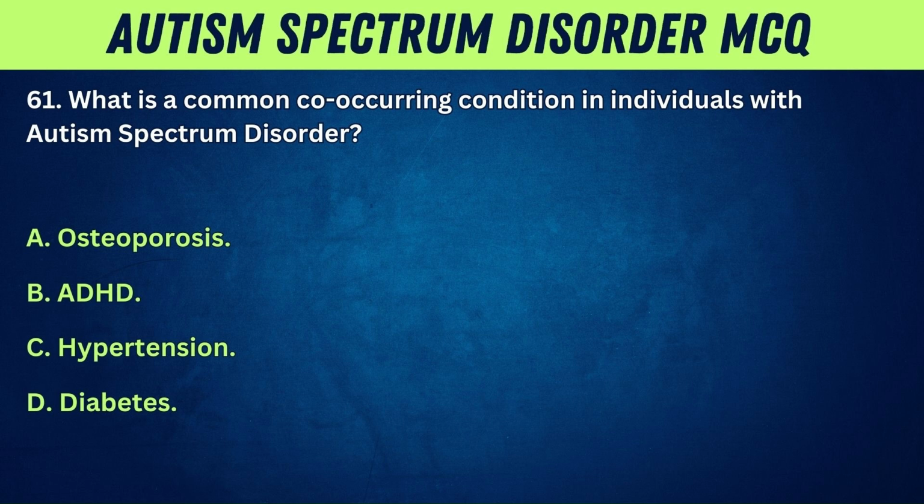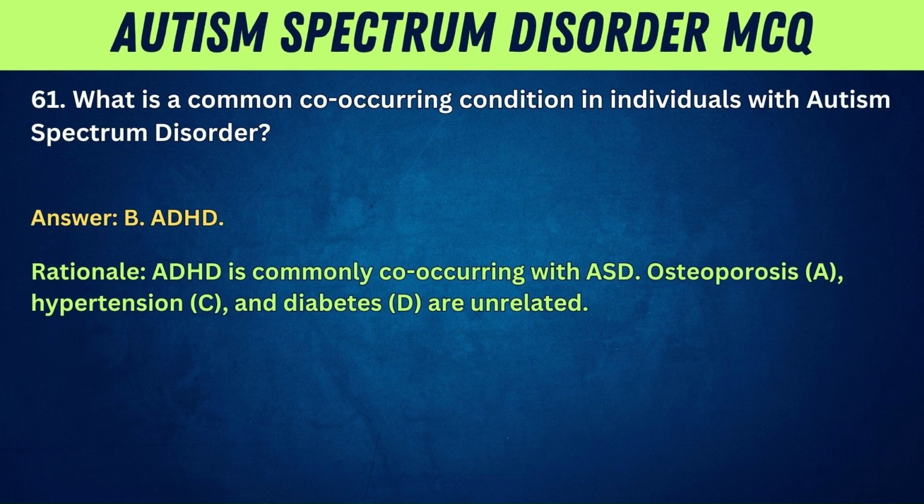61. What is a common co-occurring condition in individuals with autism spectrum disorder? A. Osteoporosis. B. ADHD. C. Hypertension. D. Diabetes. Answer: B. ADHD. Rationale: ADHD is commonly co-occurring with ASD. Osteoporosis, A, hypertension, C, and diabetes, D, are unrelated.